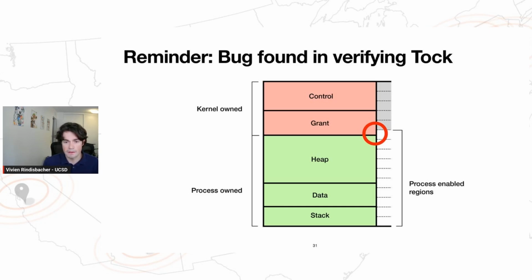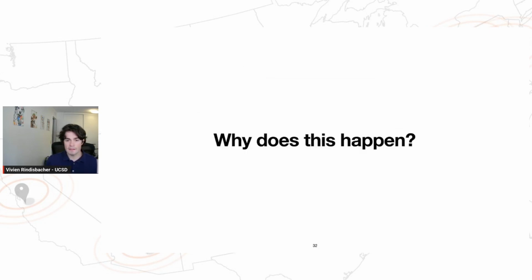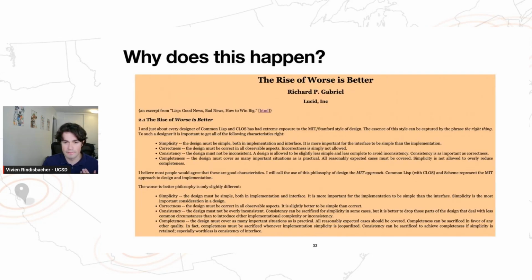Okay, so now I want to go back and talk about a different aspect of the paper. And to do that, I want to refer back to the bug that we went over earlier in the talk. So if you remember, originally, Tock's memory allocation allowed the process accessible regions to overlap the kernel-owned memory, which broke isolation. And one of the questions that I want to ask here is, why does this actually happen? And I'm going to try to convince you that this is an interface problem.